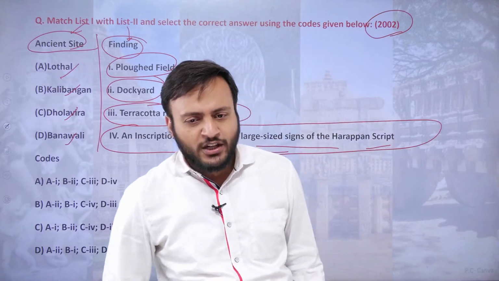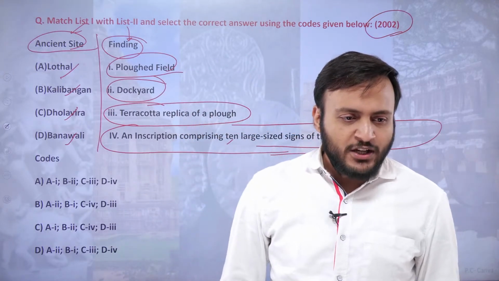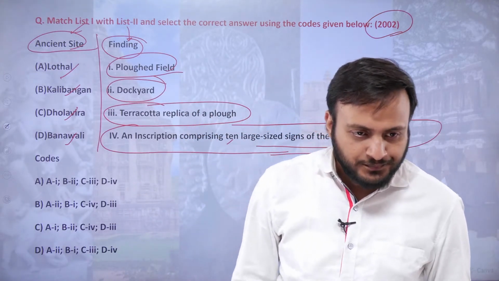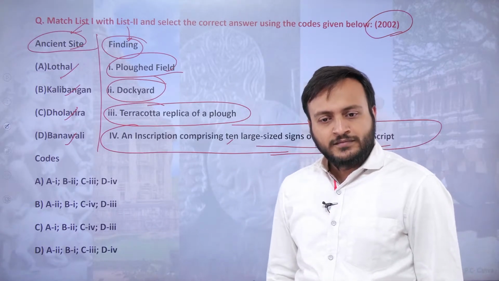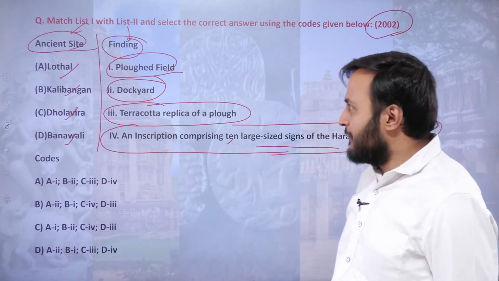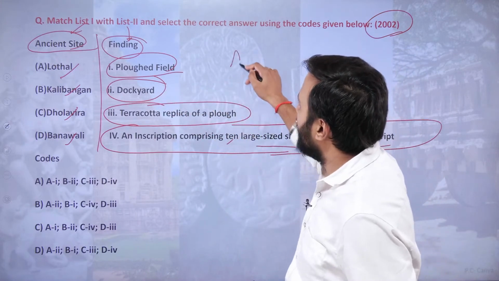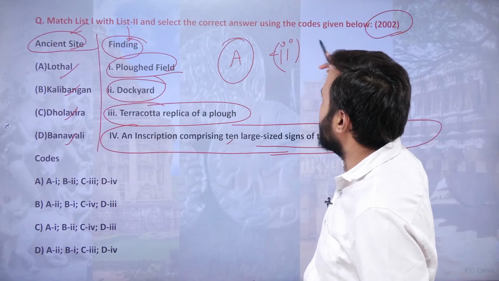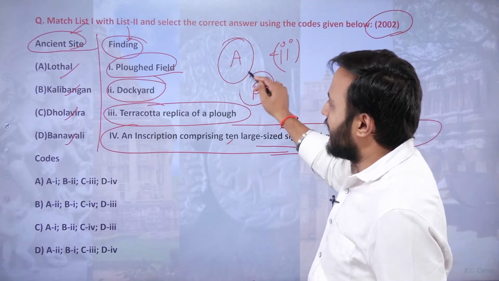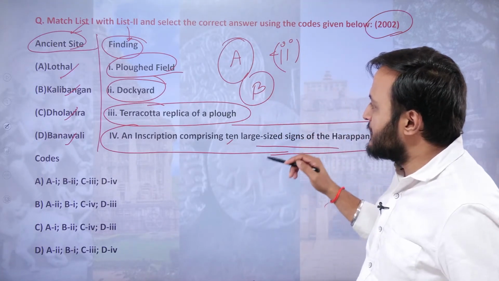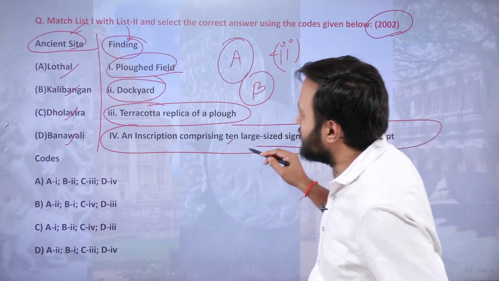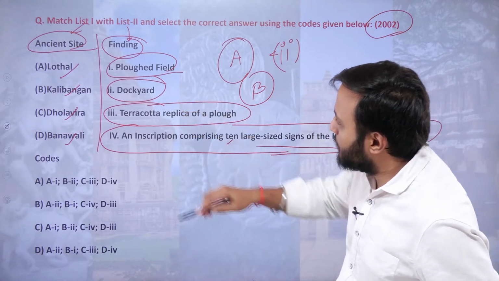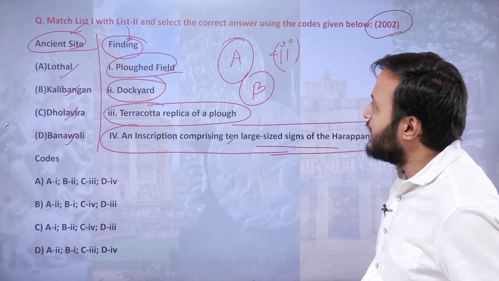I think this is a very, very easy question. What do you say? Okay, so the people are answering it as well. Now, Lothal is famous for the dockyard. Then Kalibangan is famous for the plowed field.